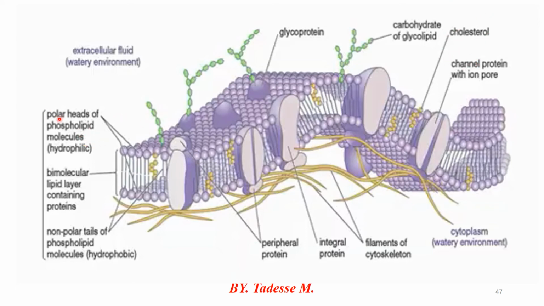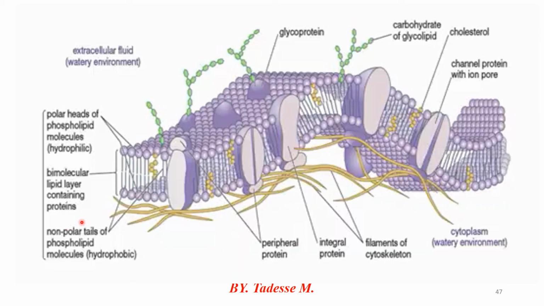The polar heads of phospholipid molecules are called hydrophilic, containing polar molecules, including water and phosphate. At the bottom, the non-polar tails of phospholipid molecules are called hydrophobic, which includes protein, lipids, or organic molecules. Non-polar means soluble only in non-polar molecules. In the middle, the bimolecular lipid layer containing the protein is there.